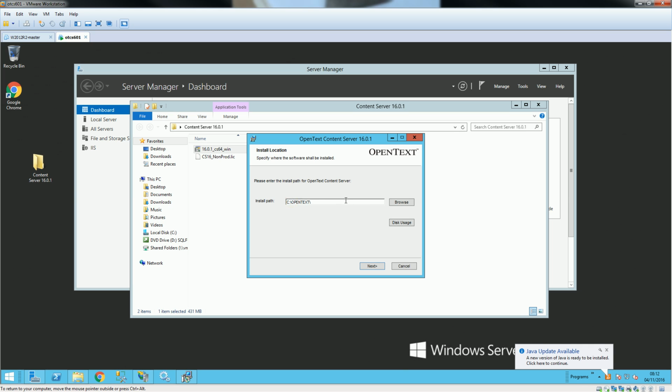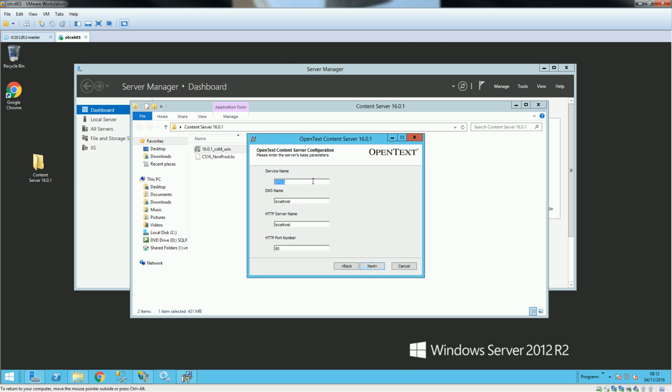So we'll say we install on Content Server, backslash OpenText, where it's going to install. Go next. Okay, so the service name is going to be OTCS.